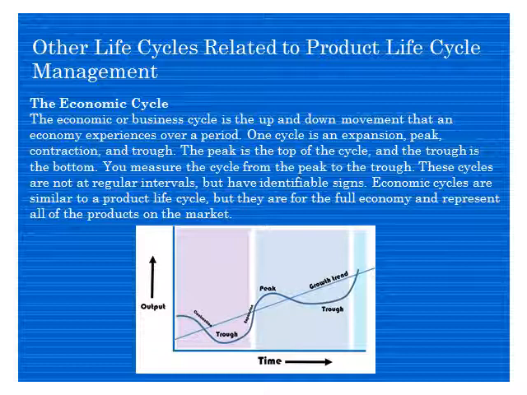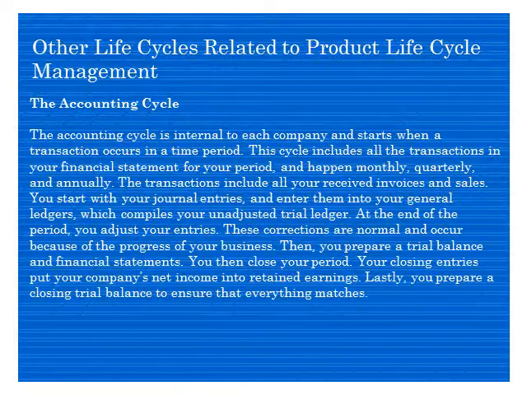The measure is a cycle from the peak to the trough. These cycles are not at regular intervals, because it is not a sinusoidal wave or something like that. This will be irregular, and we don't know. Economic cycles depend on so many factors, at national and international level, but again it will have the same kind of path.